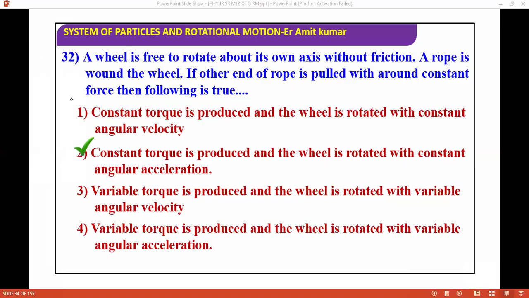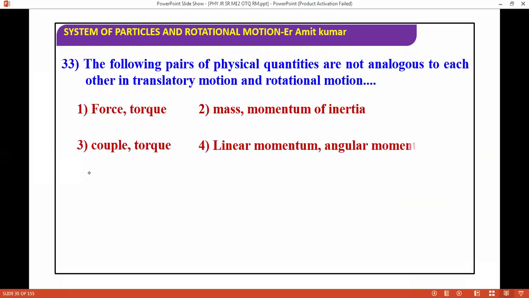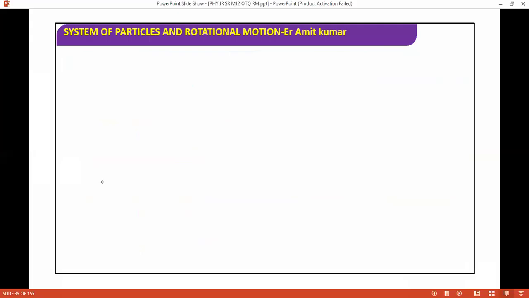Next question, we are moving ahead. Which of the following pairs of physical quantities are not analogous to each other in translational motion and rotational motion? Force and torque, mass and moment of inertia, linear momentum and angular momentum, couple and torque. So couple and torque is not analogous. Next question, we are moving ahead.